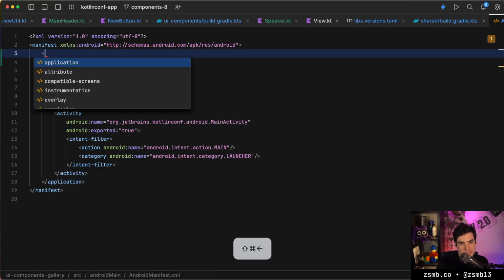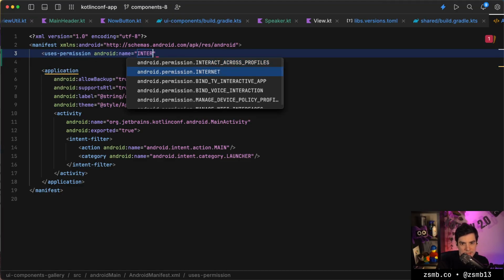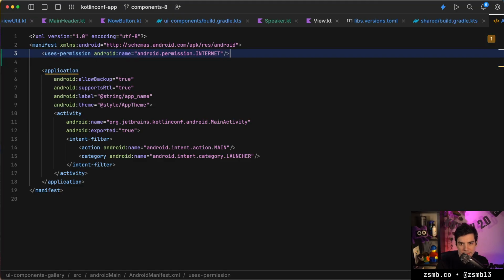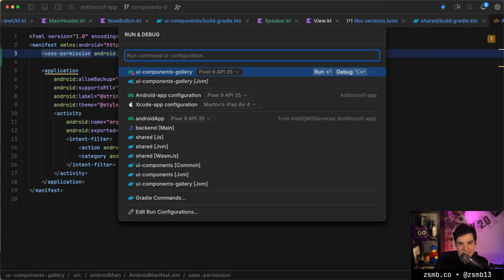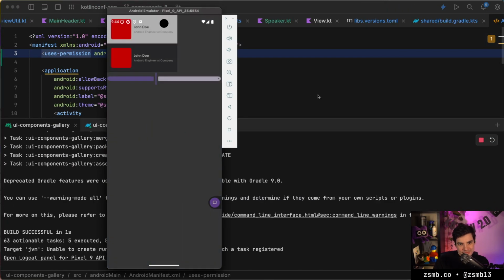Oh, it's not permission. It's uses-permission. That's what my problem is. Internet. There we go. It's been too long since I had to write this. Thank you. Got it. Bam! It's an image loader.